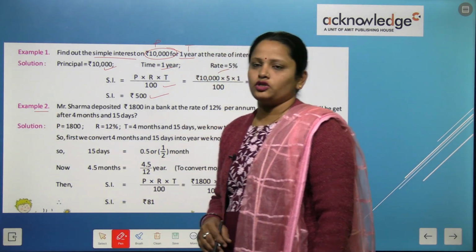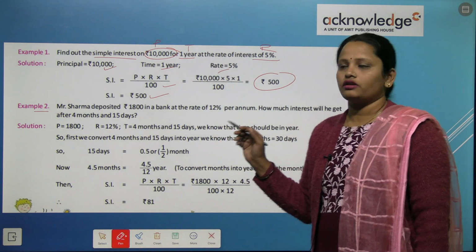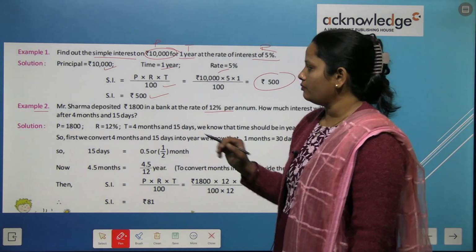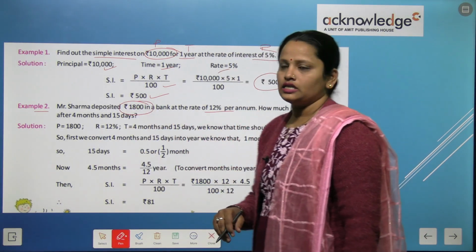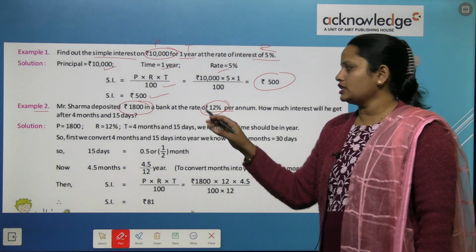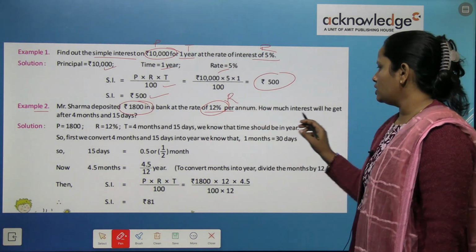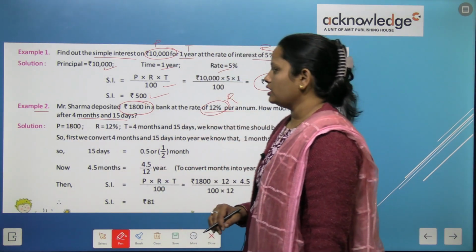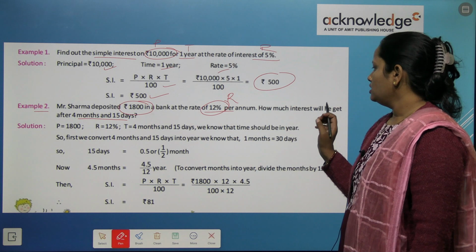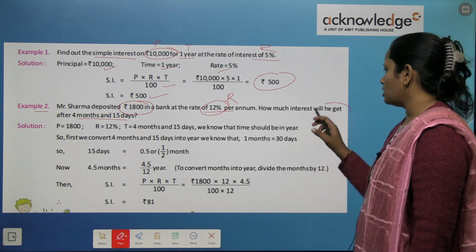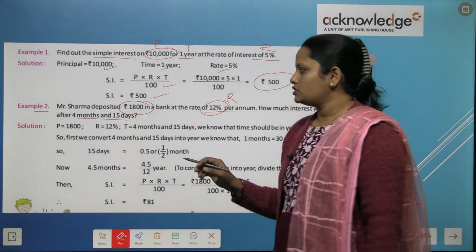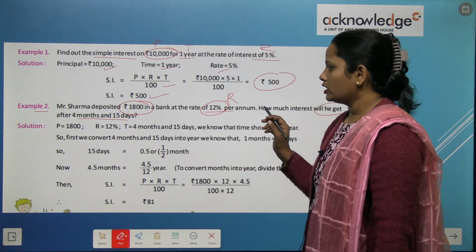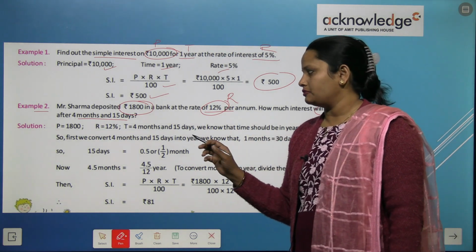Now example number 2 says Mr. Sharma deposited 1800 in a bank at the rate of 12% per annum. Mr. Sharma ने क्या किया? इतने रुपए उन्होंने बैंक में जमा किए. कितने रेट से? इतने रेट से. How much interest will he pay after 4 months? So 4 महीने and 15 days के बाद he will get कितना इंटरेस्ट उन्हें मिलेगा? So उन्होंने 4 months और 15 days के लिए ये पैसे जमा किए हैं बैंक में. So कितना इंटरेस्ट मिलेगा? This we have to find.